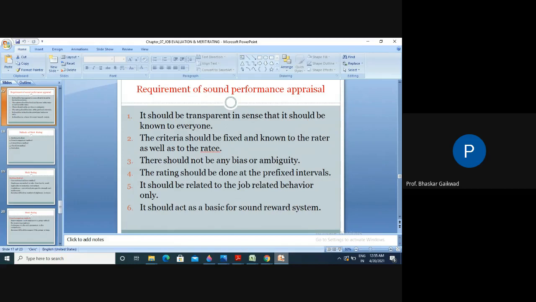It should act as a basis for sound rewarding systems. Sound rewarding systems means if you give a reward to certain persons in terms of bonus or incentive, we require this performance appraisal. It is the base for rewarding purposes.